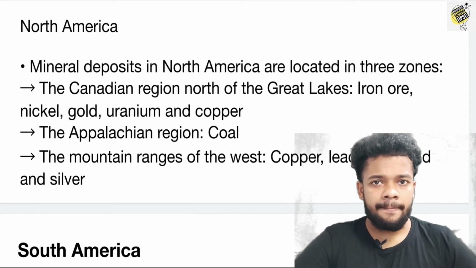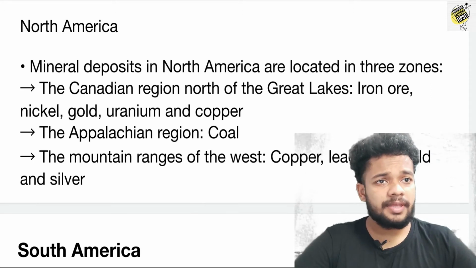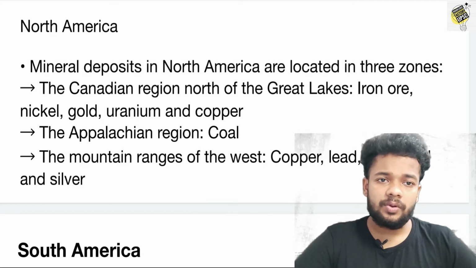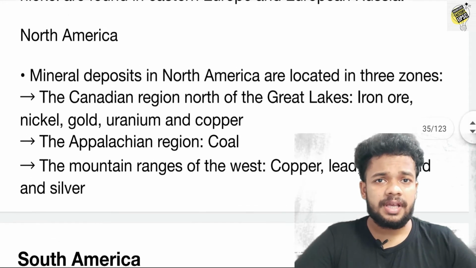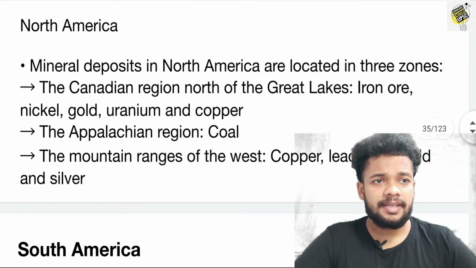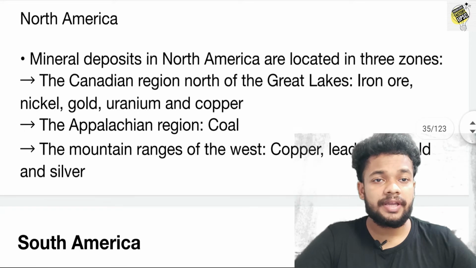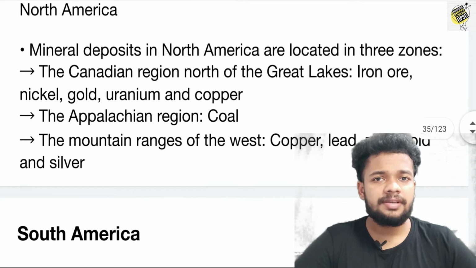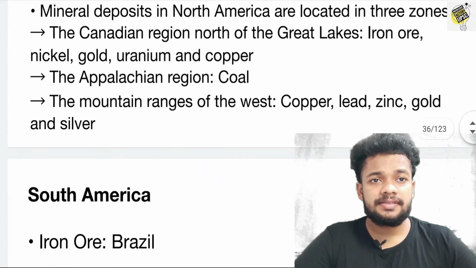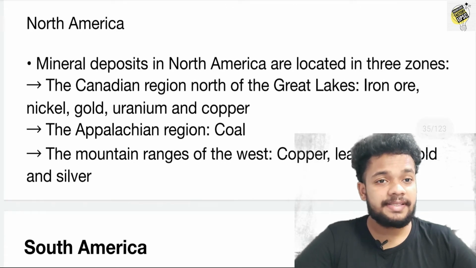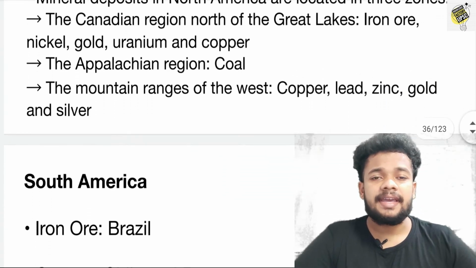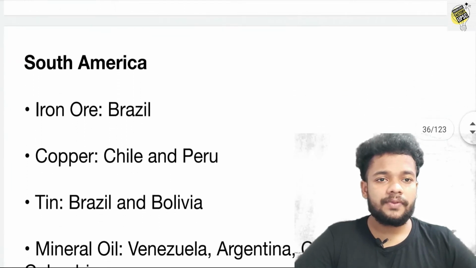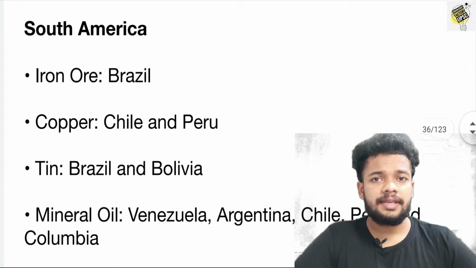Let's see North America. The mineral deposits in North America are located in 3 zones: the Canadian region of the north and the Great Lakes region, with nickel, gold, iron, uranium and copper. We can also find that the Appalachian region is rich in coal, and the mountain ranges of the west contain copper, lead, zinc and silver.